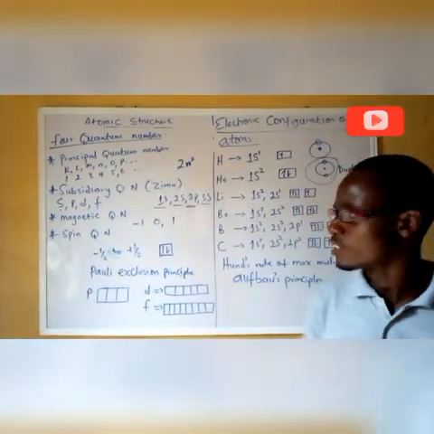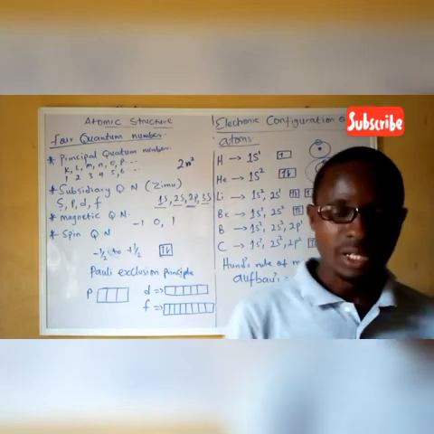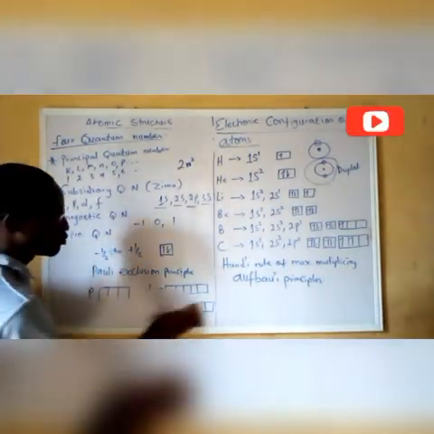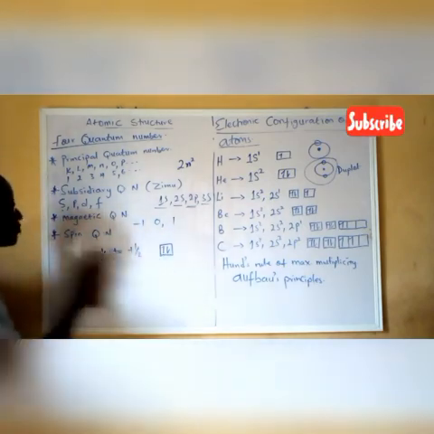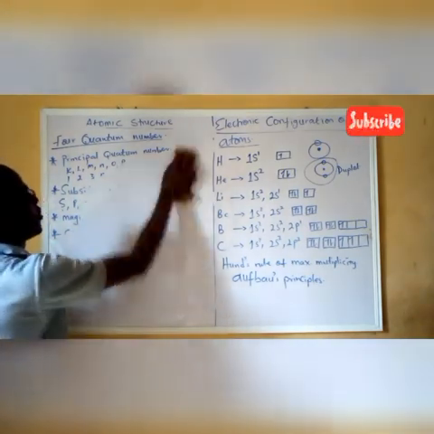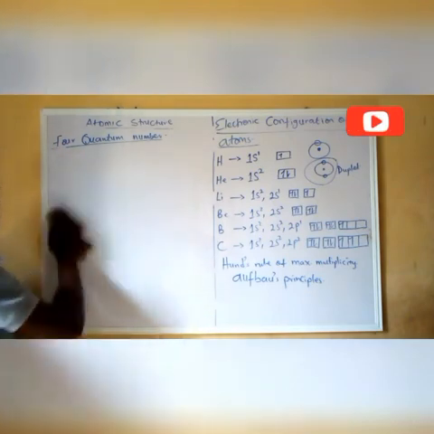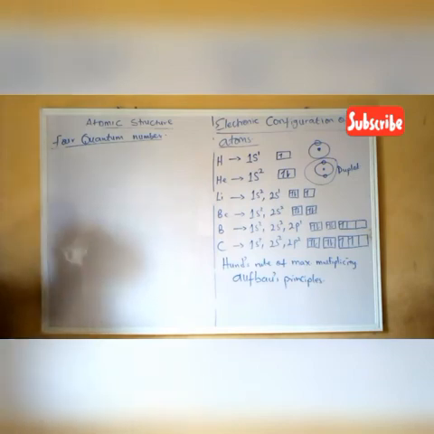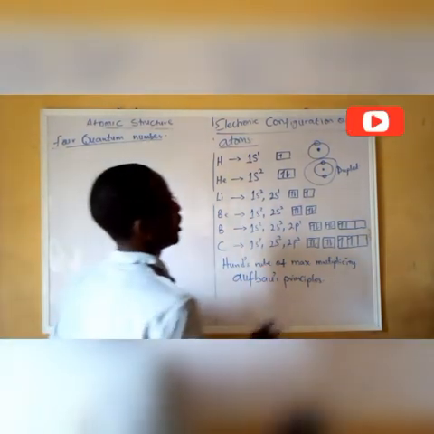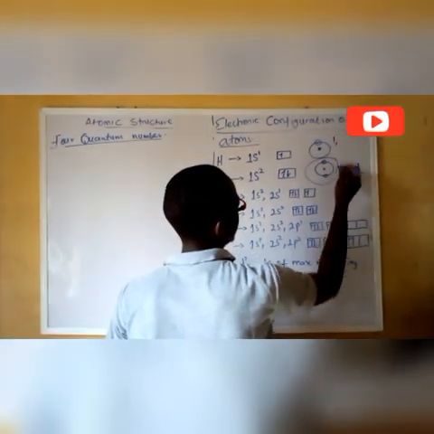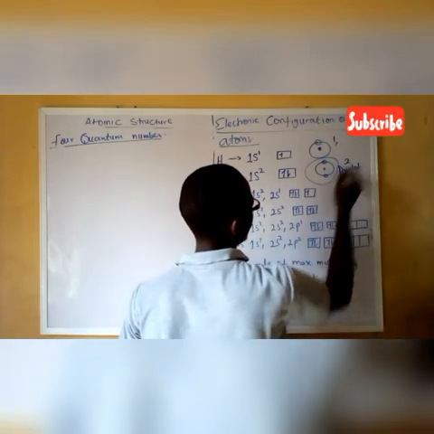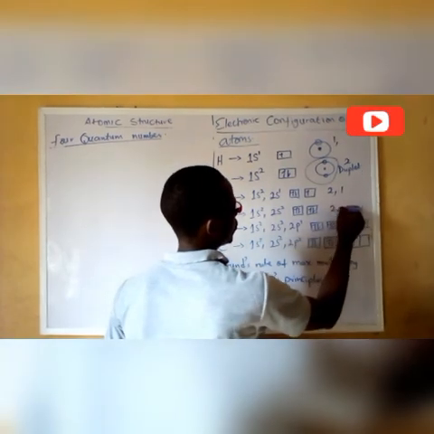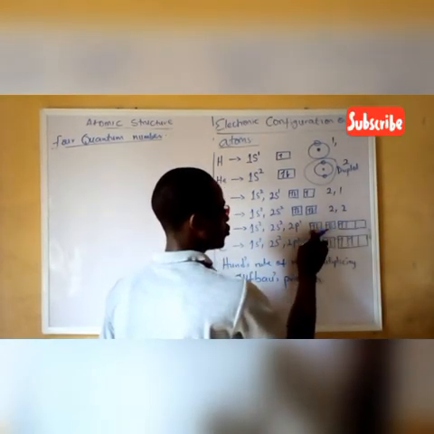So now let's look at some cunning questions that normally come out from electronic configuration of atom for JAMB and WAEC students. Now a question comes thus that we can write the electronic configuration in another form like this. We have 2, 2, 2, 2, 3.